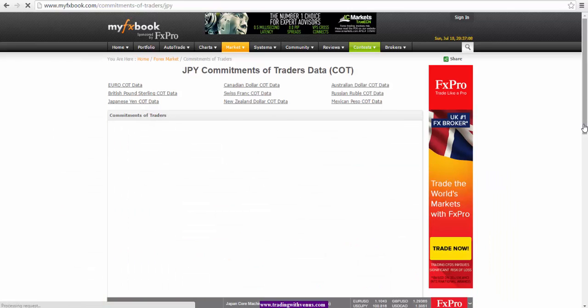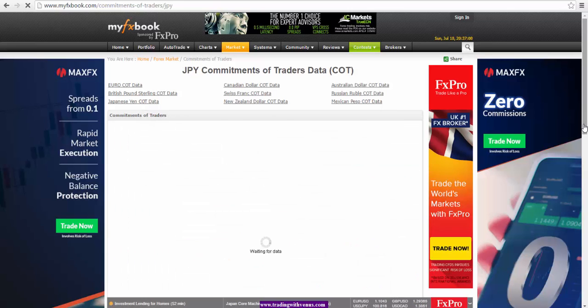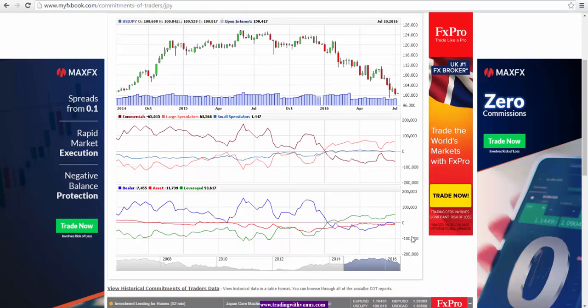We'll have a quick look at the Japanese yen here before we move on. For the Japanese yen, we also see an increase to the net long position. We have gone from 51,330 long positions for leverage money to 53,617. So that's an addition to the long side.